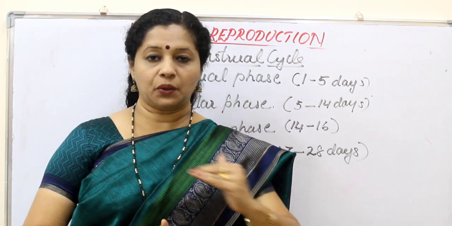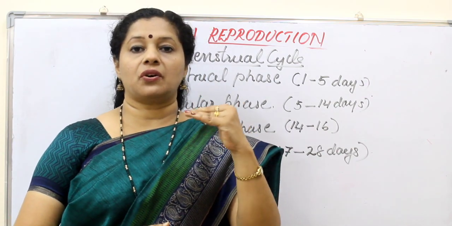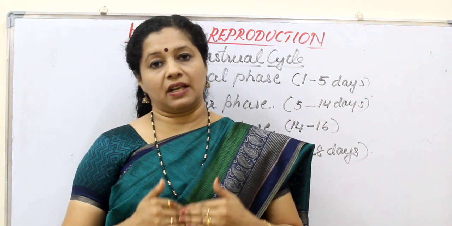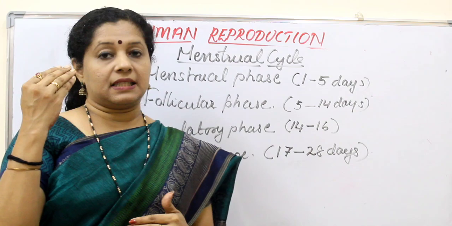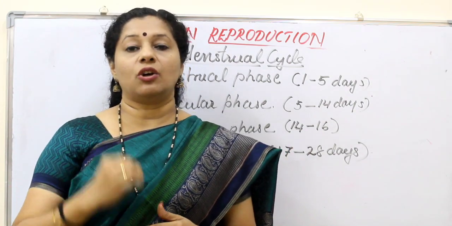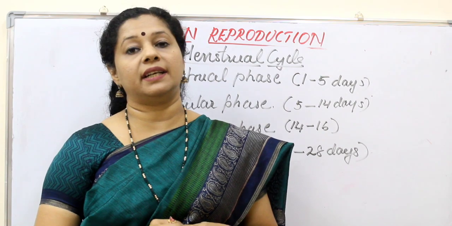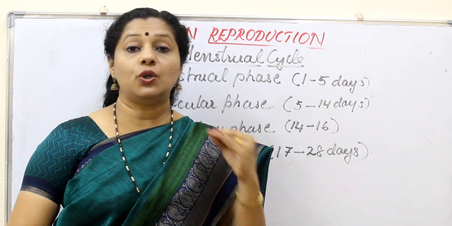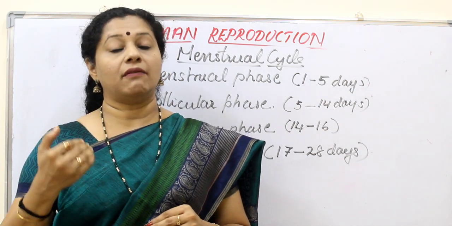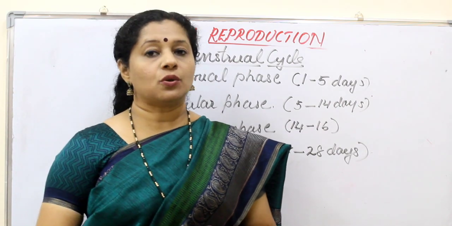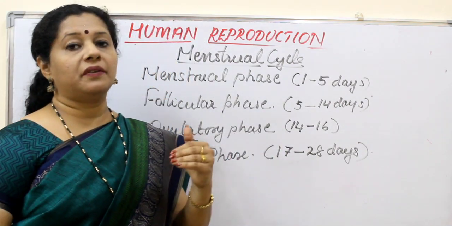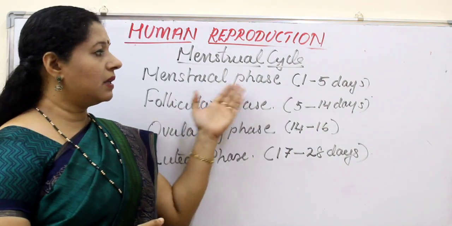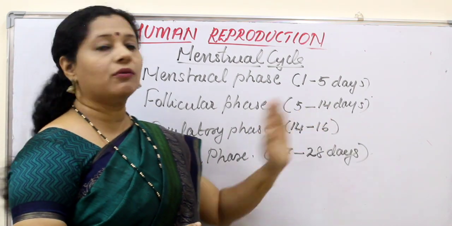During these 1 to 3, 4 days, estrogen and progesterone levels are very low in the body of the female. Since the progesterone level is low, it will stimulate the pituitary to secrete a gonadotropin called follicle stimulating hormone. There are 2 gonadotropins, LH and FSH. LH is the luteinizing hormone, whereas FSH is the follicle stimulating hormone. Because of the absence of progesterone, FSH will be secreted. Follicle stimulating hormone will act for the next 5 to 14 days.